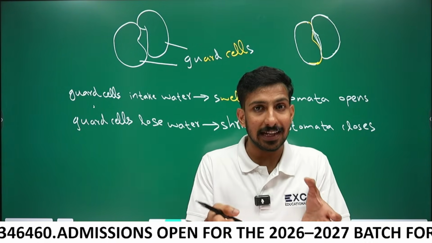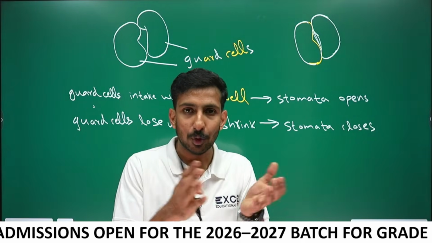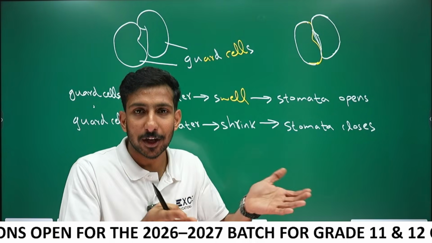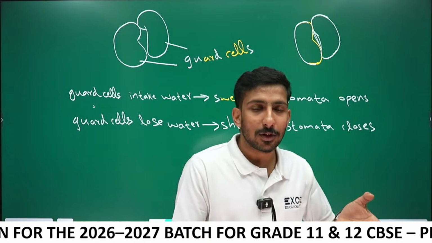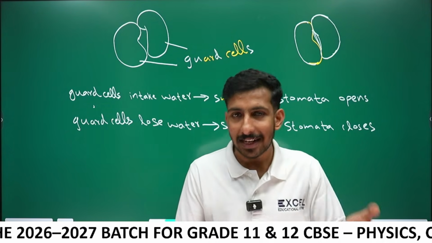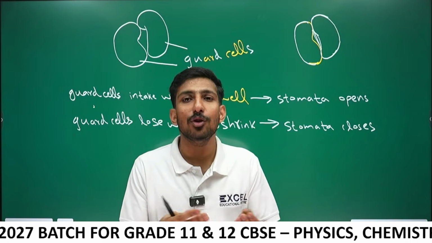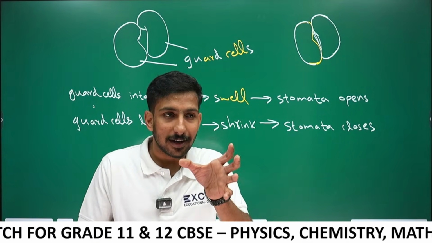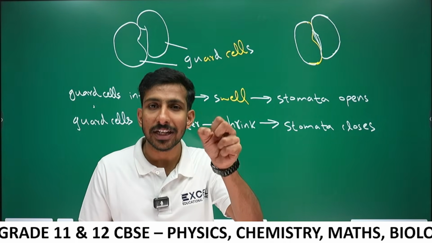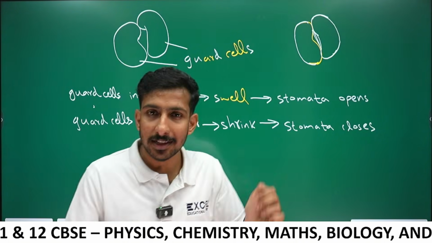When guard cells intake water, they swell and it leads to opening of stomata. When the plant contains less water, the guard cells lose water, shrink, and stomata closes.